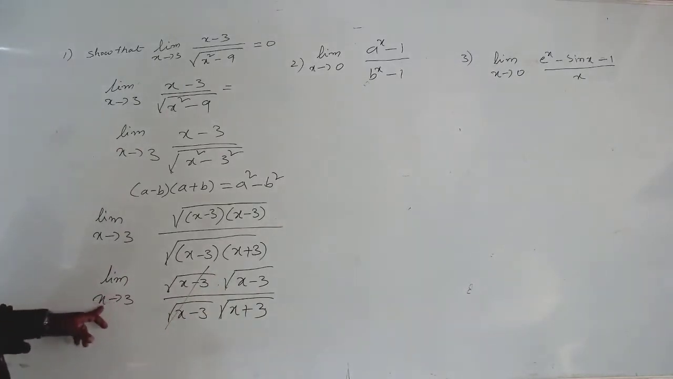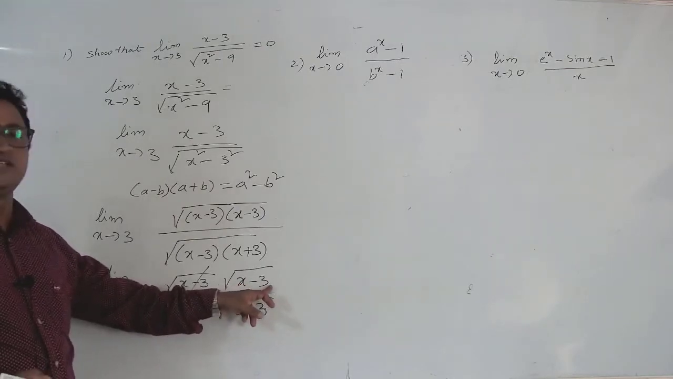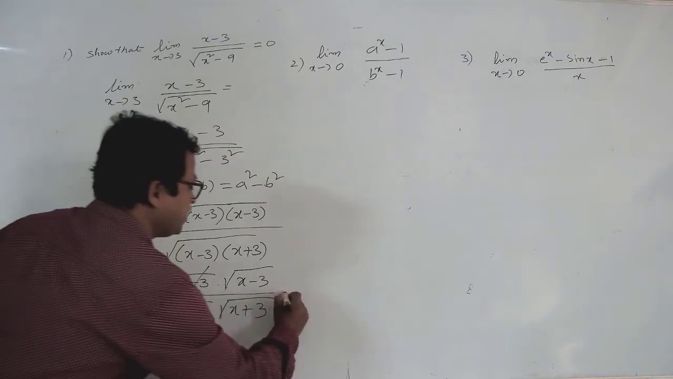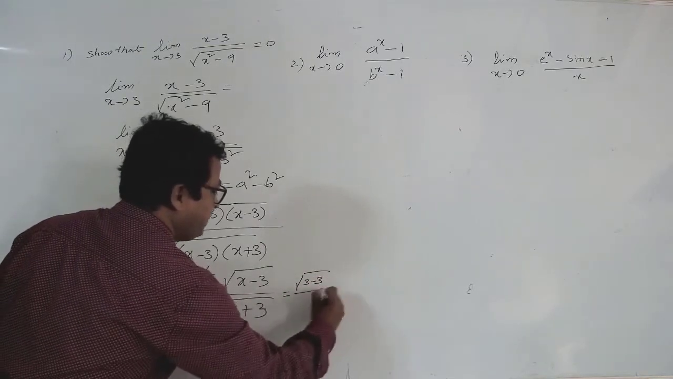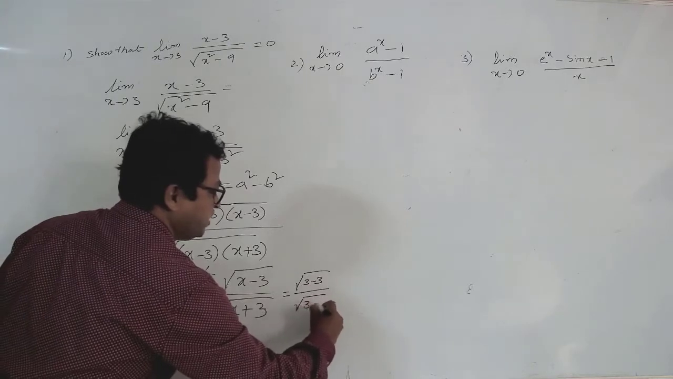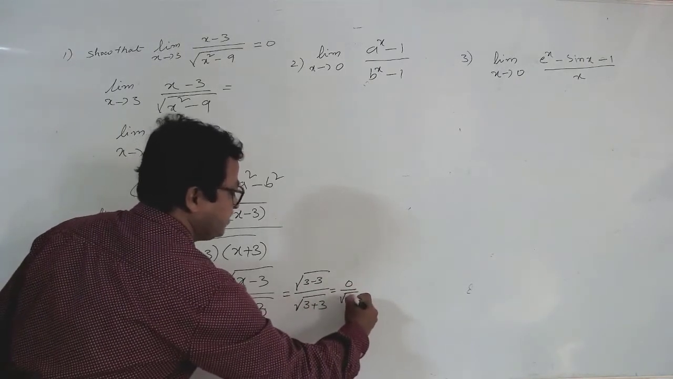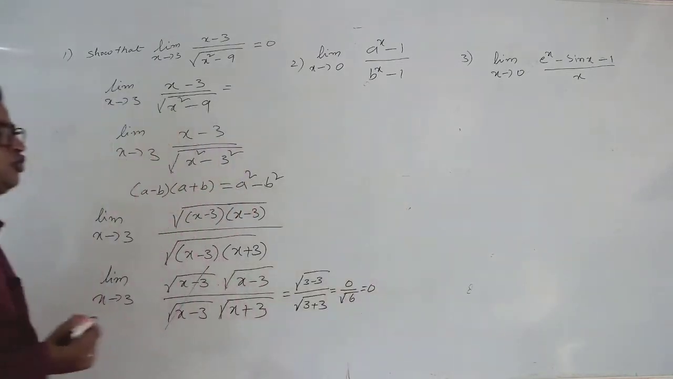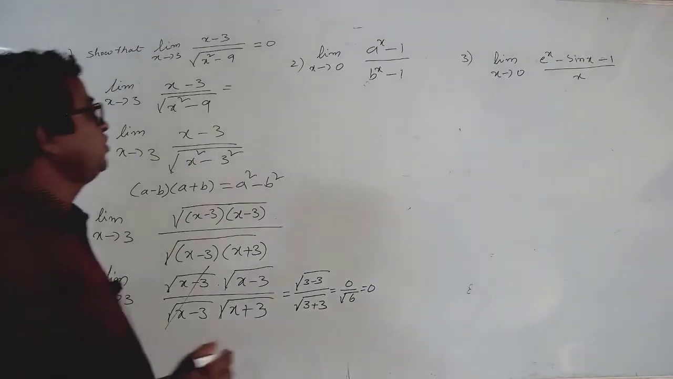Now you apply the limit, x equal to 3. So 3 minus 3, 0, and 3 plus 3 is equal to 6. So what we get is under root 3 minus 3 by under root 3 plus 3, which is nothing but 0 by root 6. 0 by anything is equal to how much? That is equal to 0. If the numerator value is 0, then automatically that value becomes 0.